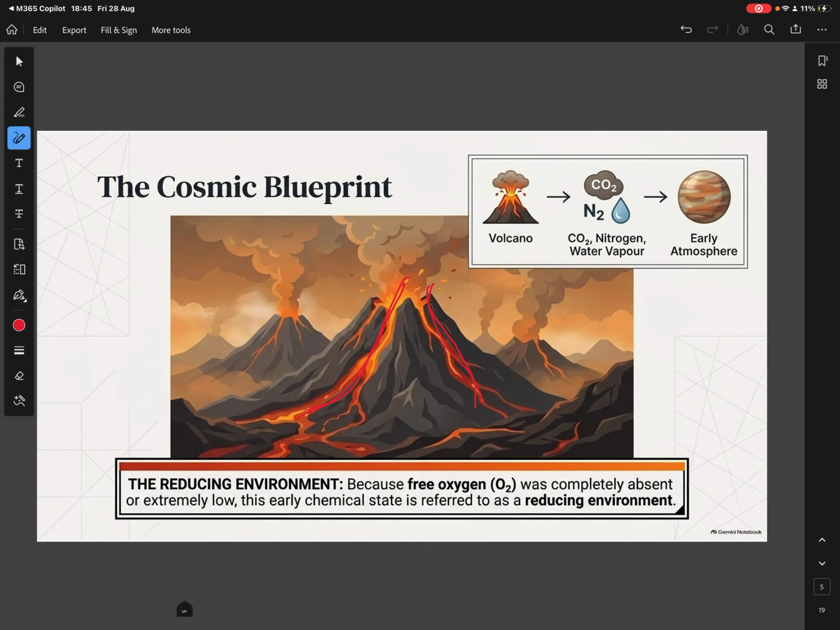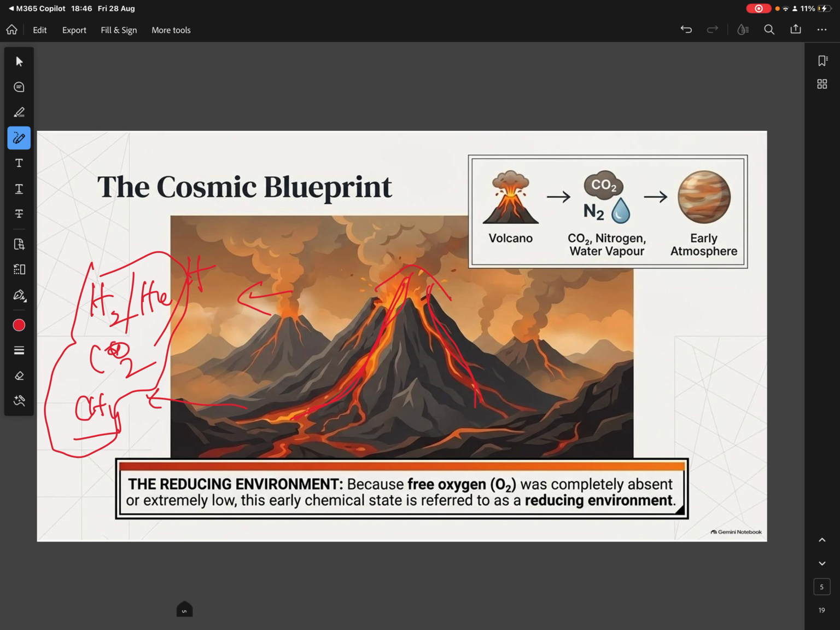So through these volcanic eruptions, all those metals and elements which are present inside the core region started releasing into the atmosphere or the outer surface of the earth. Because of this, the earth's atmosphere had gases like hydrogen, helium, and also carbon dioxide. Even methane was present in the atmosphere, but there was no free oxygen.